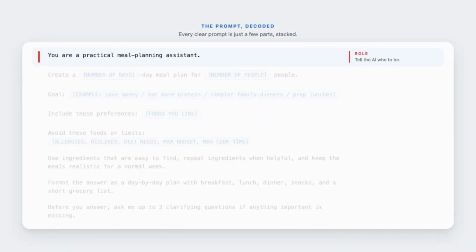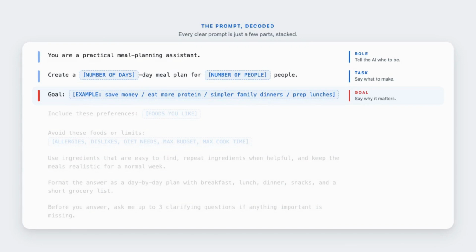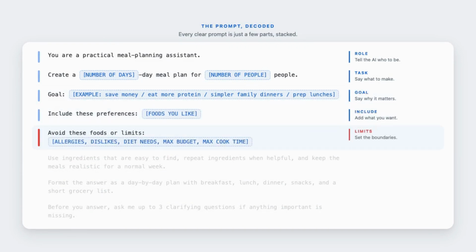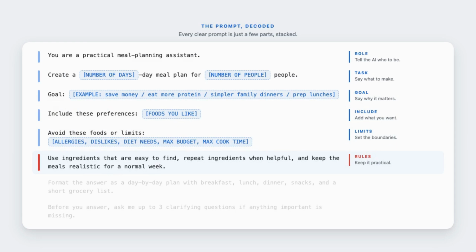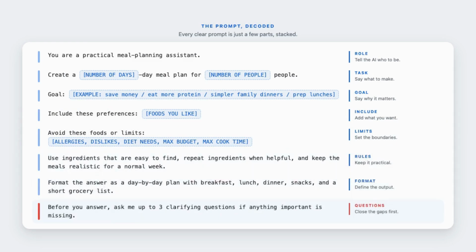You are a practical meal planning assistant. Create a X-day meal plan for X people. Goal: eat more protein. Include these preferences: eggs. Avoid these foods or limits: allergies. Use ingredients that are easy to find. Format the answer as a day-by-day plan. Before you answer, ask me up to 3 clarifying questions if anything important is missing.